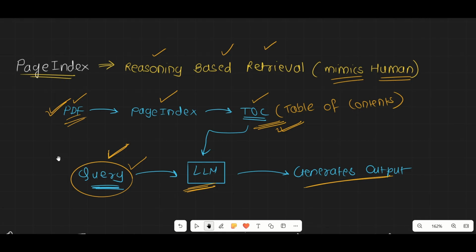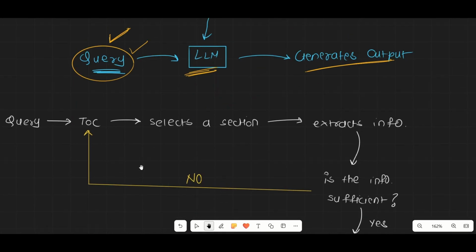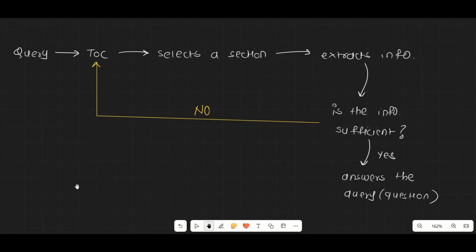Let's break this down even more and understand it in more detail. You provide the query, then your chatbot uses the query and the table of content to select a particular section of the PDF, and then it extracts the required information from the PDF. After extracting, it checks whether the information is sufficient. If the answer is no, it goes back to the table of content.